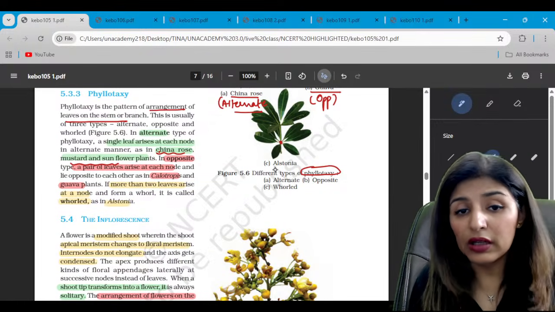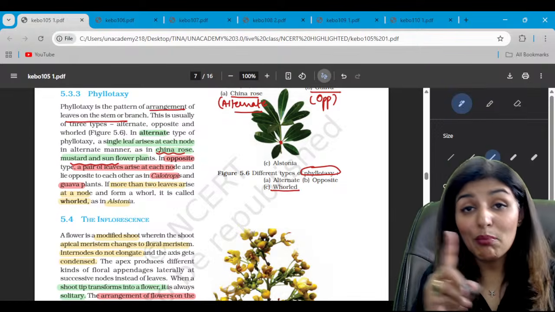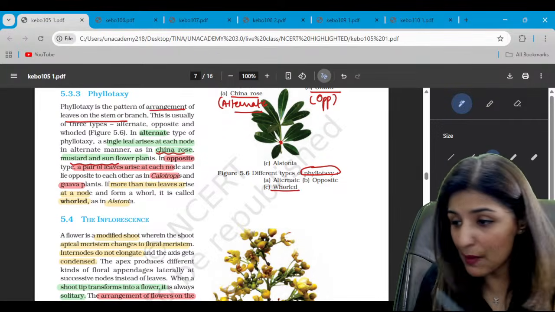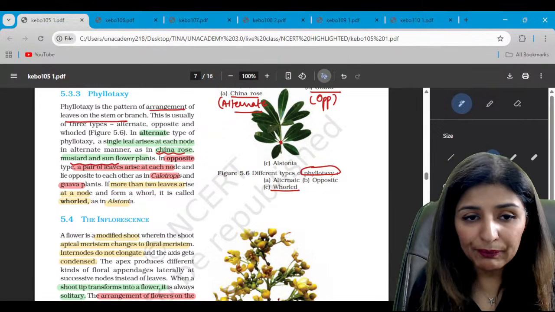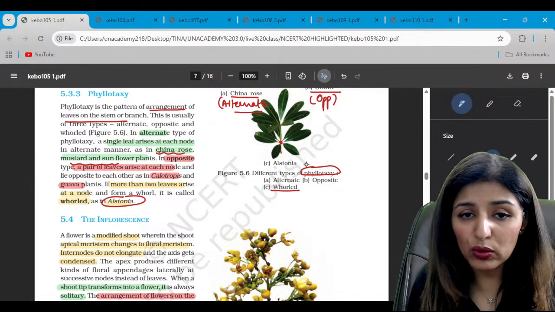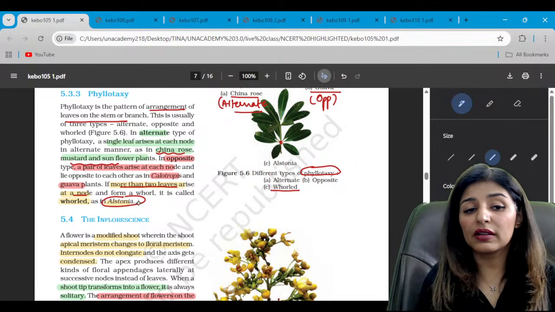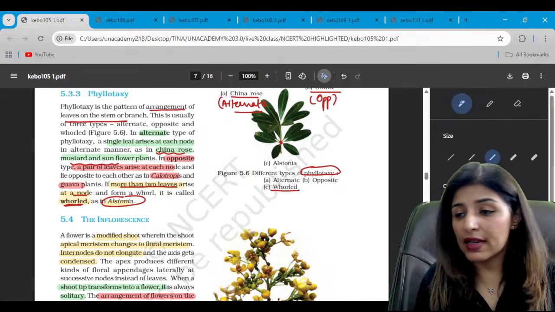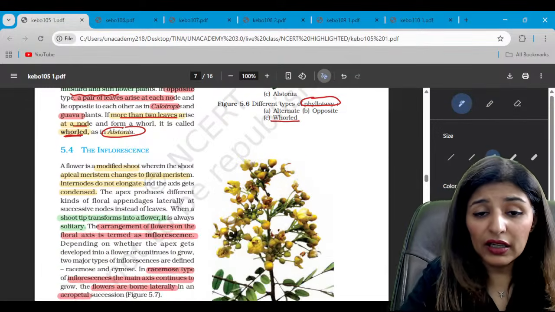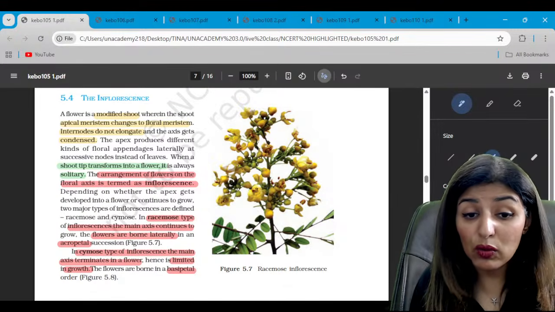Then there is whorled. In case of whorled, guys, there are multiple leaves around the same node. Yes, everyone? So, example is Alstonia. Please note, more than two leaves at a node. This is whorled. Example is Alstonia. Clear? Now, this diagram shows the racemose inflorescence.